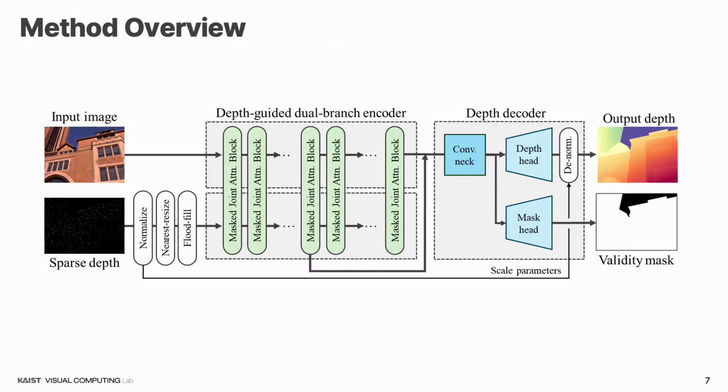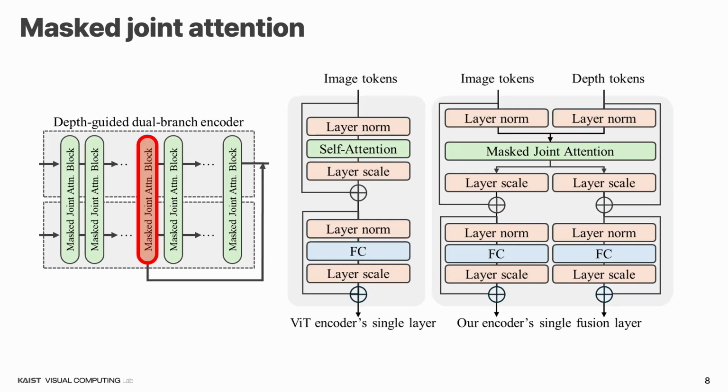Specifically, here's the overview of our method. Given a high-resolution input image and a sparse depth, our model estimates dense, image-resolution metric depths and a validity mask, indicating undefined depths such as infinite sky. Our main contribution is incorporating masked joint attention for RGBD feature fusion. We replaced two independent self-attention blocks with one joint attention layer to get better fusion results. Notably, since it keeps the original ViT structure, we can directly initialize both branches with pre-trained DINOv2 weights.